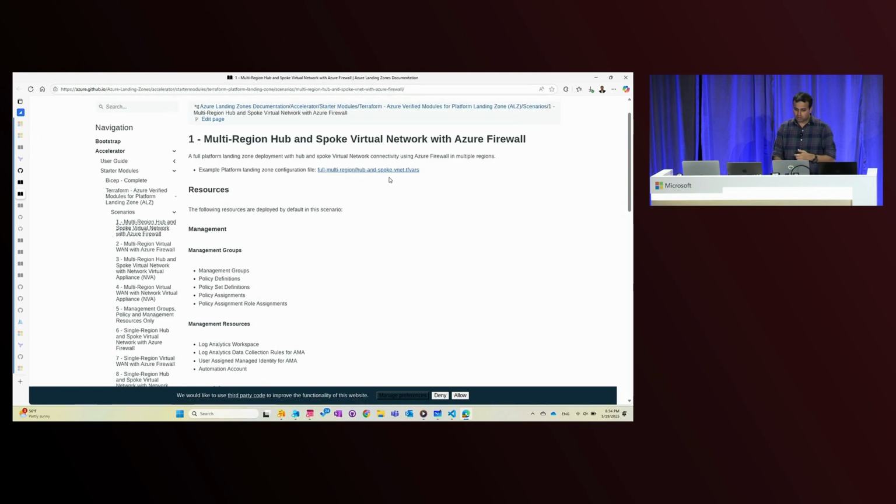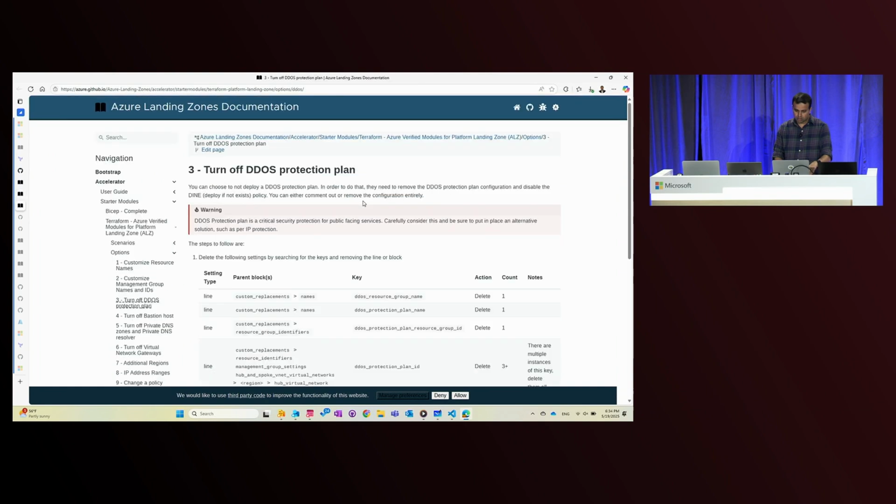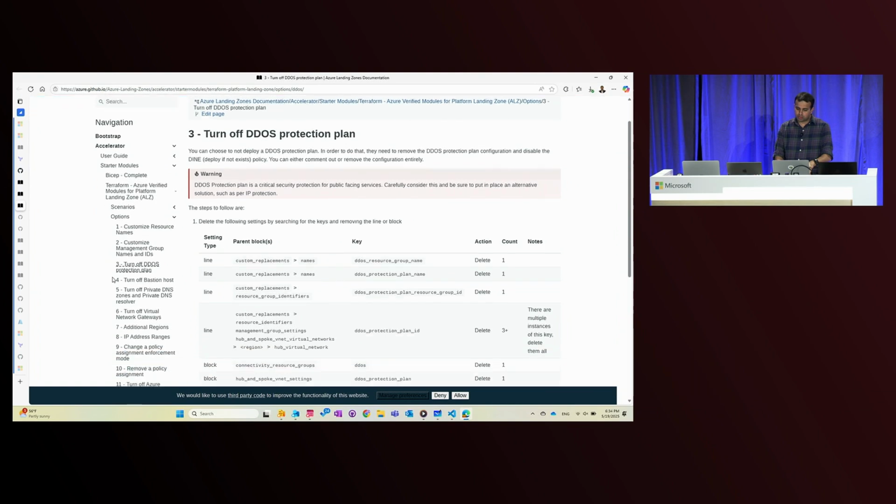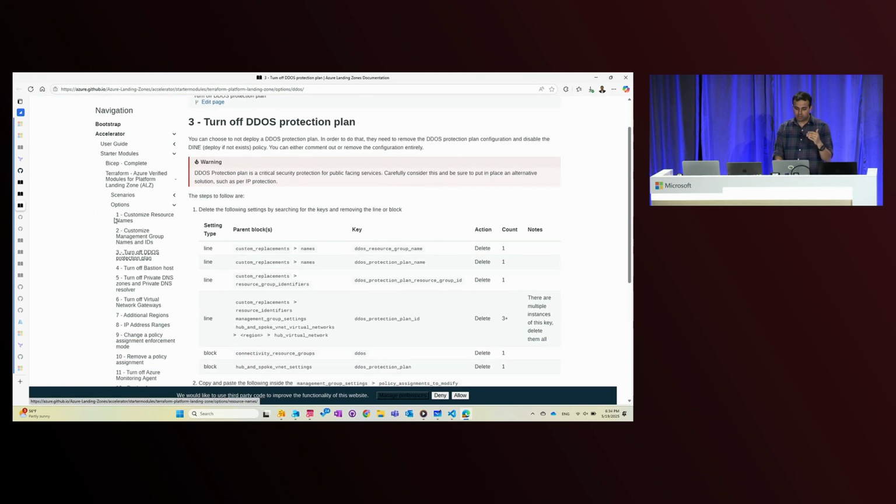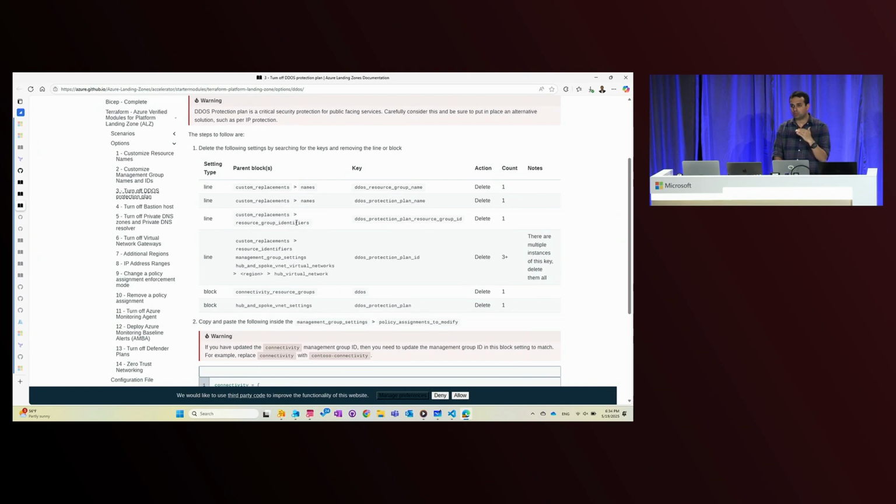And you'll see a TF-vars file as a sample available over here. This file we're going to use in a bit, and I'm going to show you how we're going to use that to do our configurations. Once you've chosen your scenario, you choose your options for any customizations, if you want to make any. So in the left-hand menu, you can see the options that we have available, like if you want to customize your naming conventions, you can choose them from here. And in my case, I'm going to turn off the DDoS protection plan, so you can see it's telling me where exactly I need to make those updates in my TF-vars file to turn off my DDoS plan.